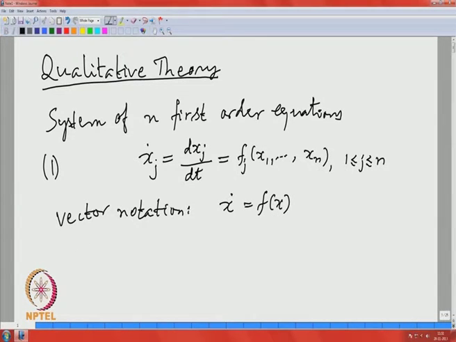So, this x is for me an n vector, and each component is a function of t, and similarly this f is a vector of these n functions f 1, f 2, f n.